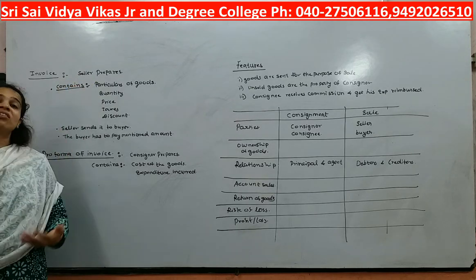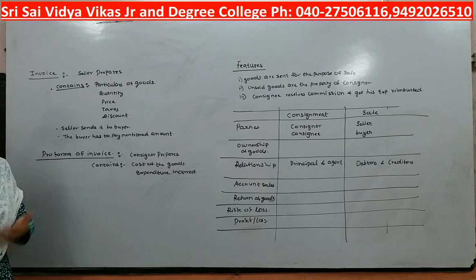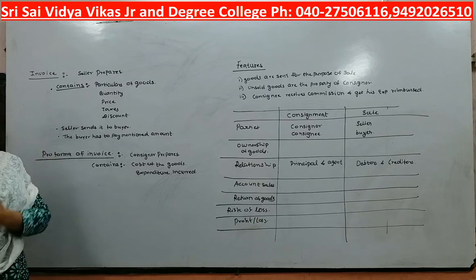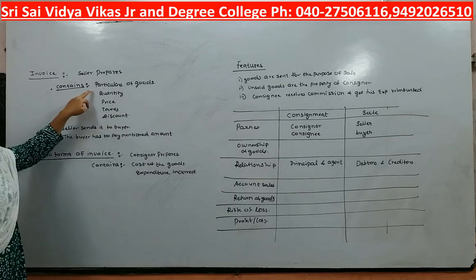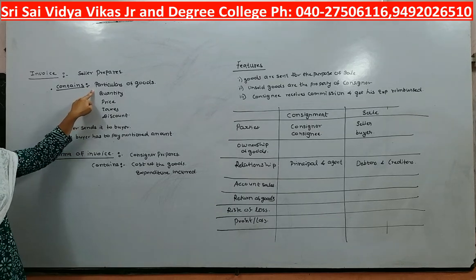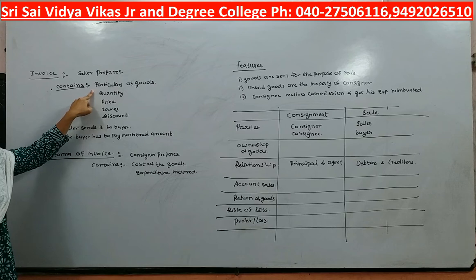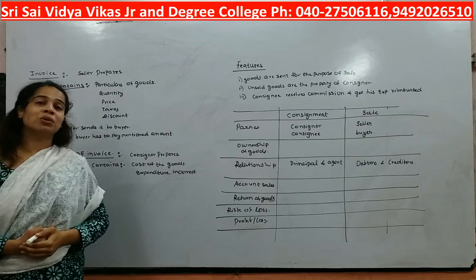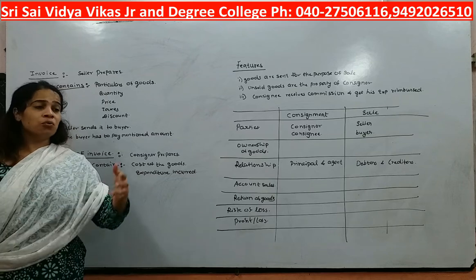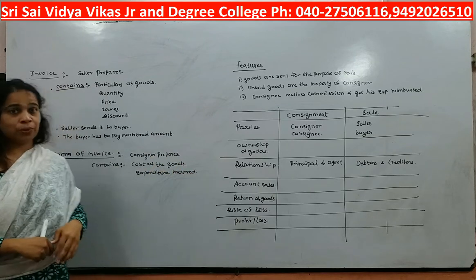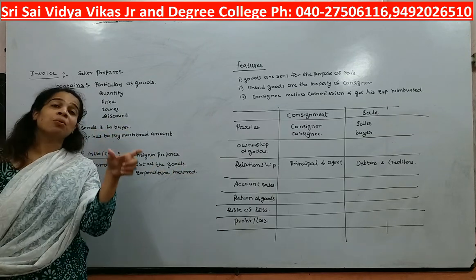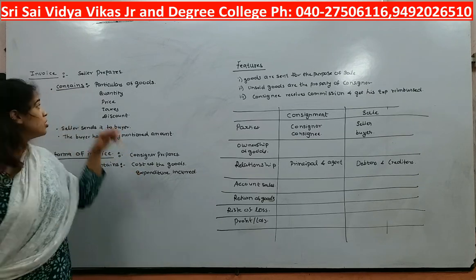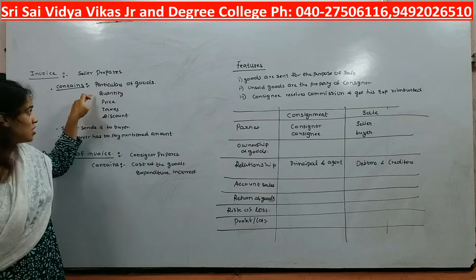In that receipt, what all things will you find? If you have a receipt for any purchased item, take it out and have a look. It contains particulars of goods. It means exactly what kind of product you are purchasing. What will be the quantity? Let us take an example. You want to purchase an electronic gadget, one refrigerator. Exactly which model, which company, and how many refrigerators you are going to purchase, that is the quantity.